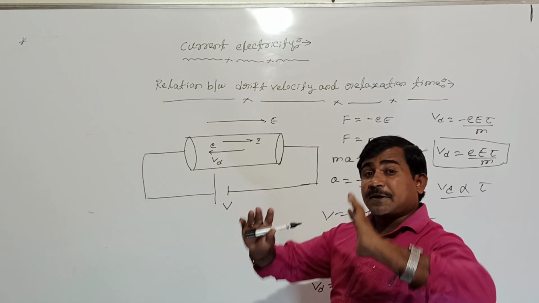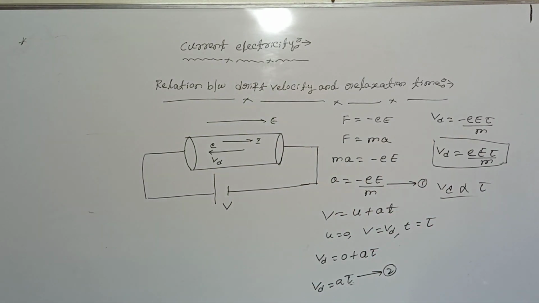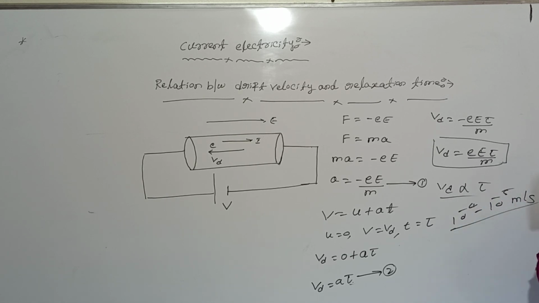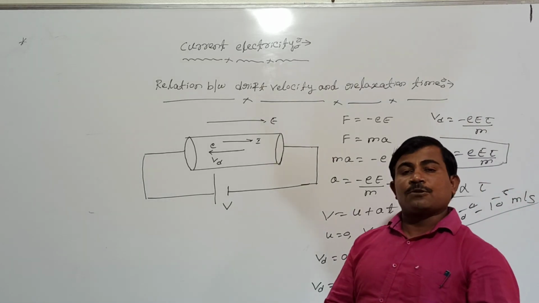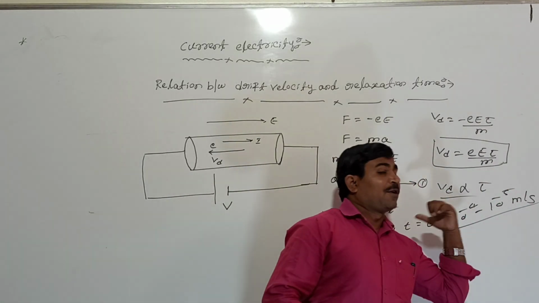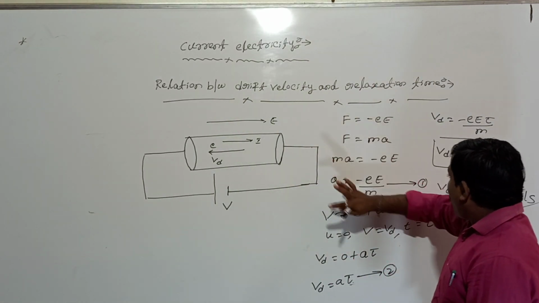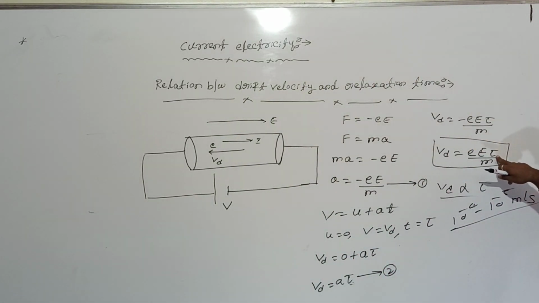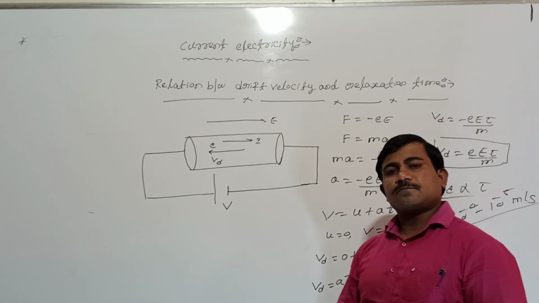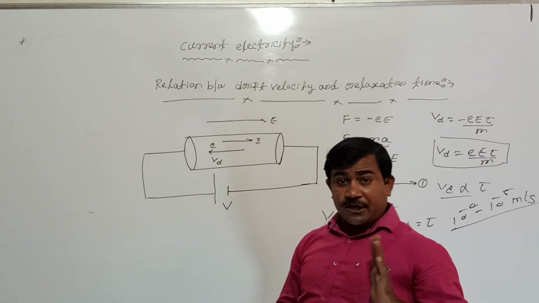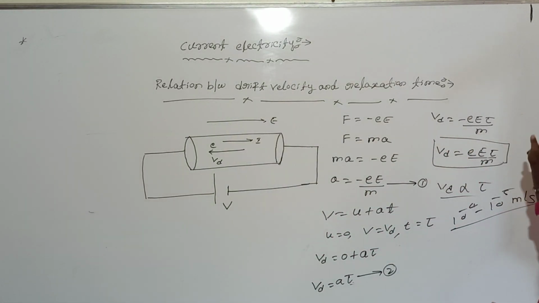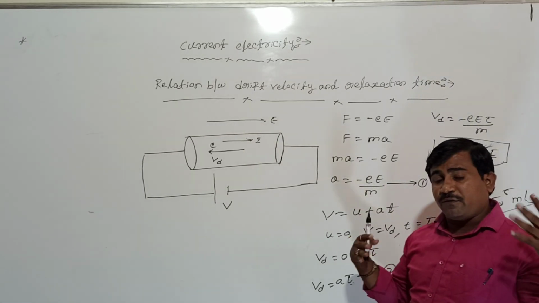Drift velocity is a temperature dependent quantity, and on average at room temperature this drift velocity is of the order of 10 raised to minus 4 to 10 raised to minus 5 meter per second. This drift velocity depends not only on temperature, but also on the amount of electric field. As the electric field is increased and temperature decreases, the drift velocity of the moving electron increases. So let us see the further concepts. Thank you.